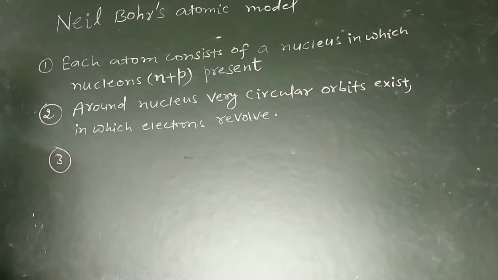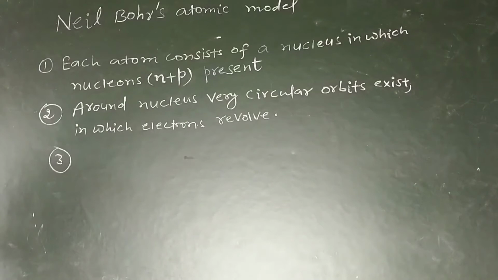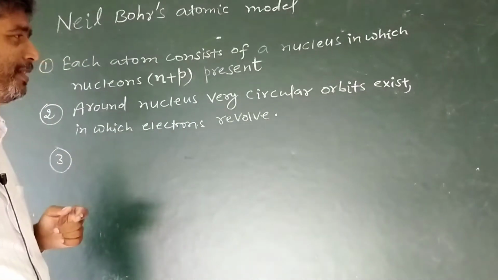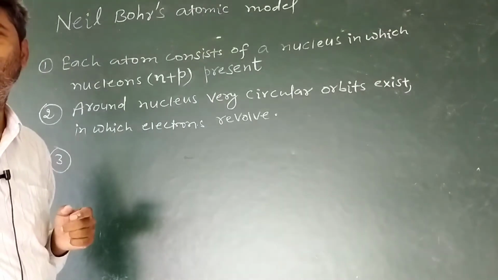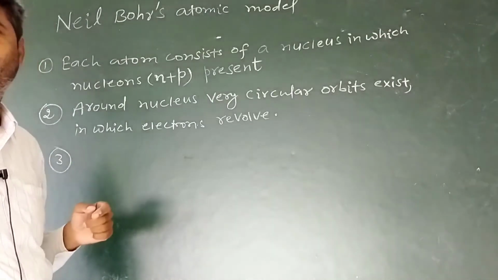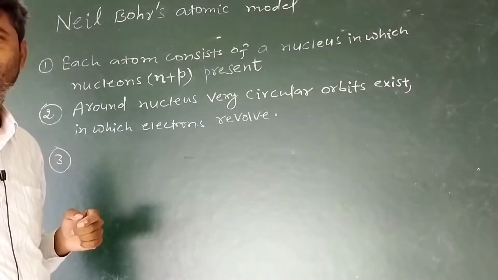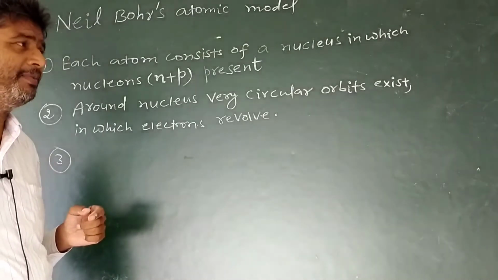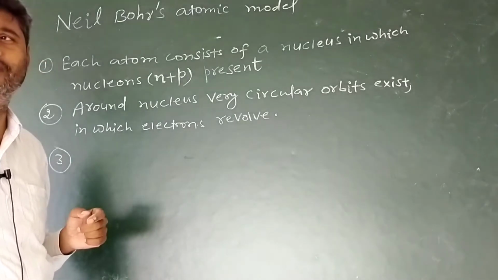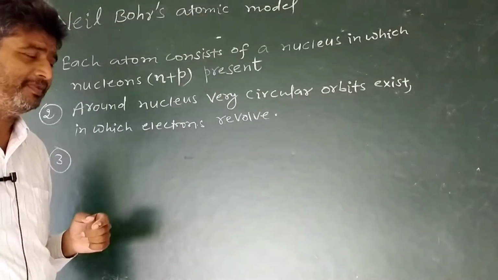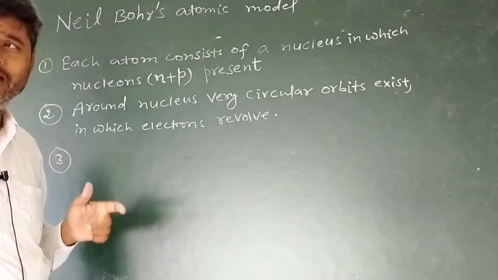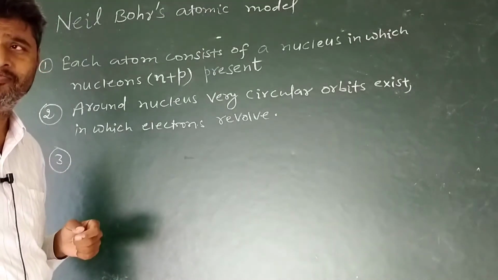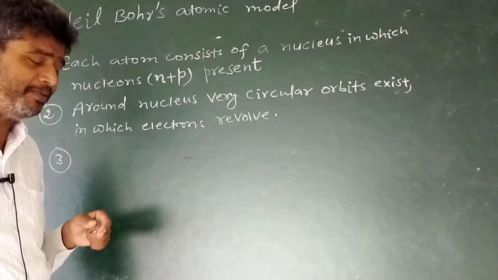Number 3, it is a conditional case. Electrons are not free to revolve in any orbit. We have 7 orbits K, L, M, N, O, P, Q. The energy of each orbit, the energy of each shell, is certain.